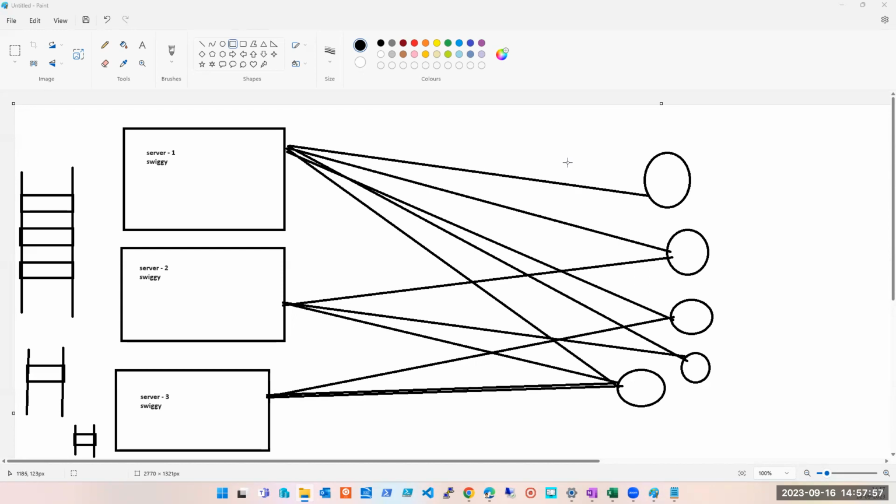Yes, guys. Any doubt? Any questions? Okay, if you don't have, I will ask one question. If I'm hosting this application Swiggy on server 1, server 2, server 3, how will I make sure that all the data is synced between these servers? Because I cannot host a different app. It should not happen that when this person goes to Swiggy, it shows an orange page or maybe some different UI for this person, a different UI for this person because this is hosted on server 2, and something different for this person because this is hosted on server 3.